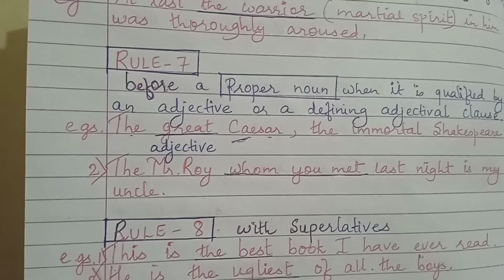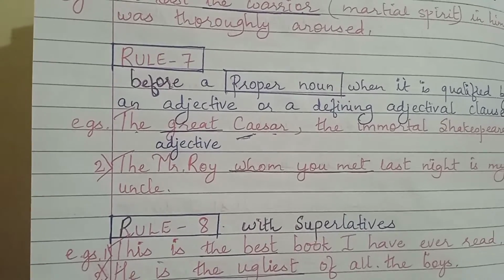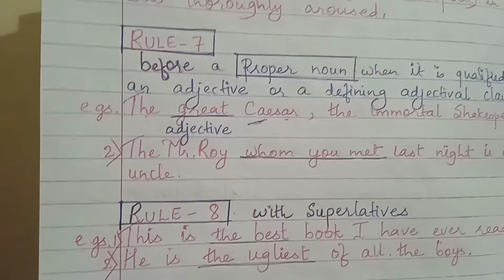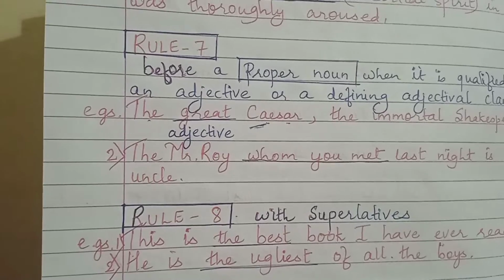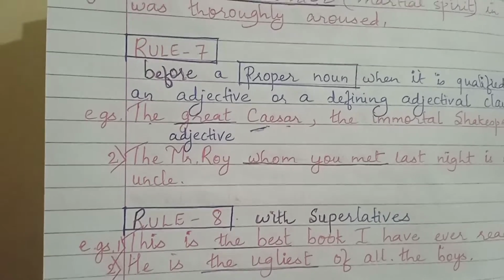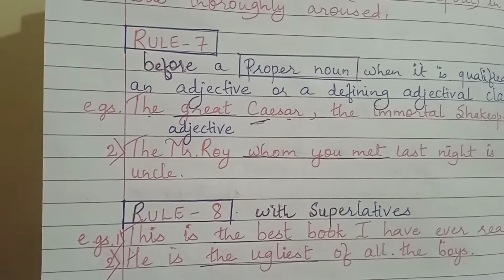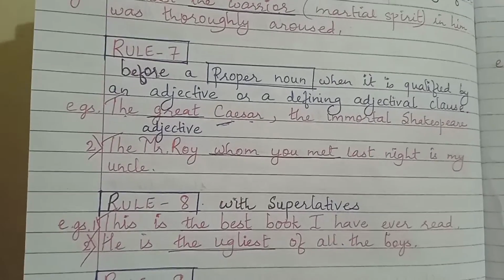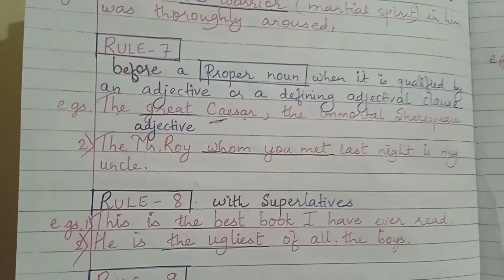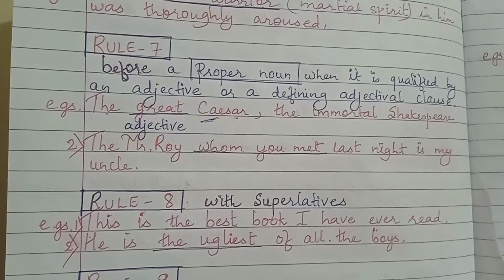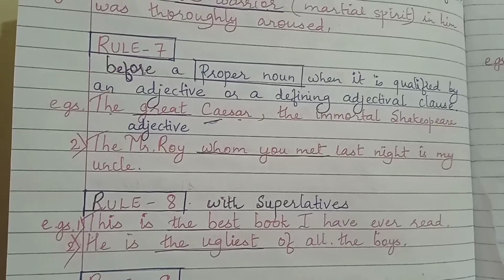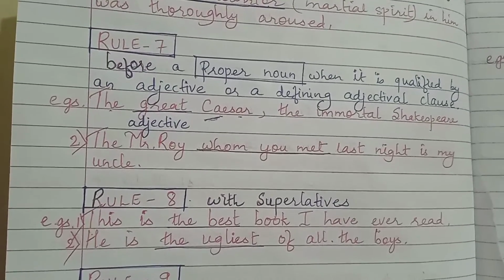Generally, no article to be used, I have told you already that no article to be used before proper nouns, but this rule says that article the to be used before proper nouns only when such nouns are qualified by an adjective or a defining adjectival clause. Now, what is an adjective? An adjective is a word which describes a noun or a pronoun,